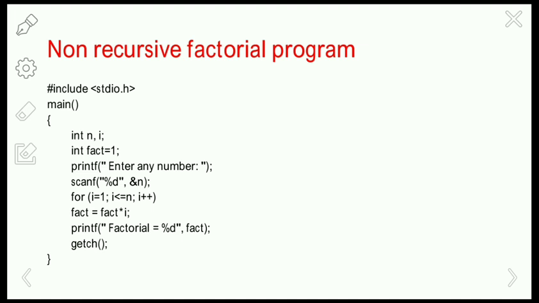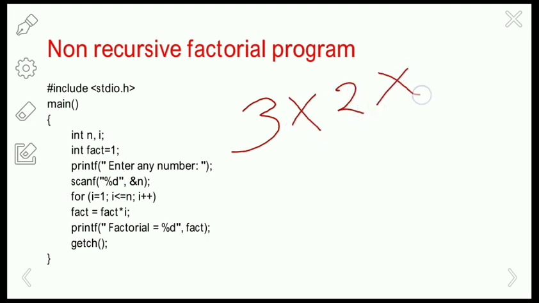Normally the factorial means the product of all the integers between 1 and the number we have given. So I want the factorial of the number 3. Then I have to multiply the numbers between 3 to 1. So 3 into 2 into 1.